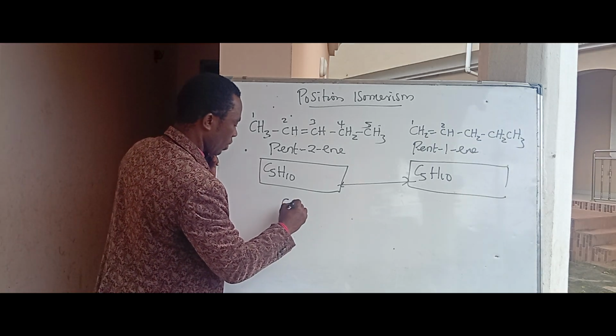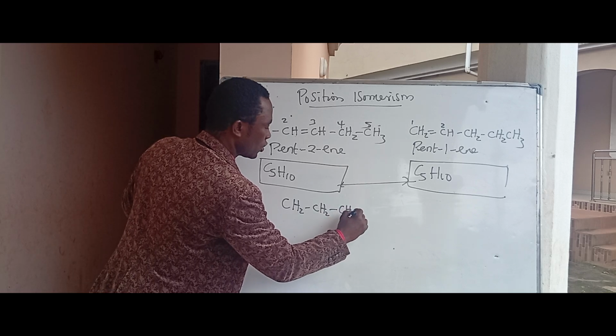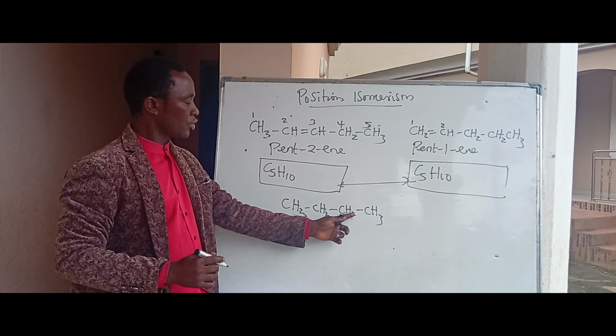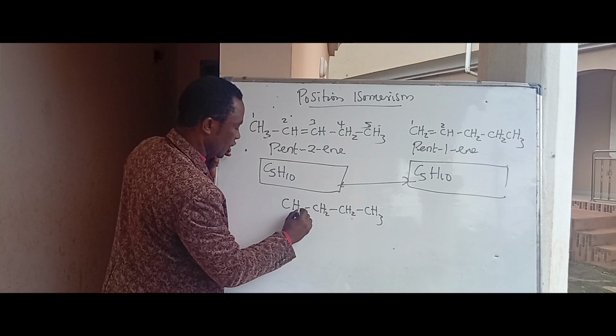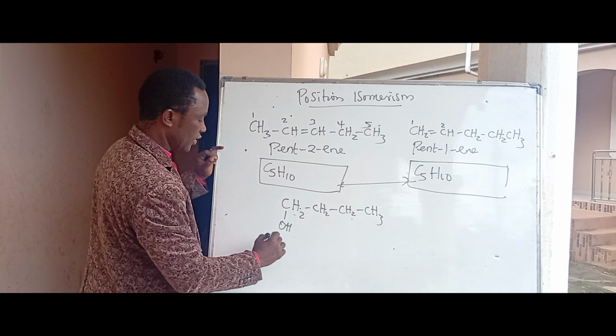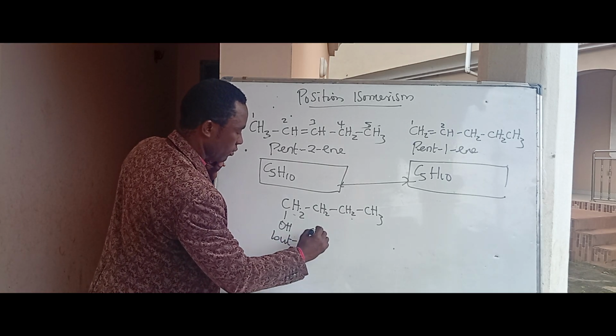The same thing, if you have CH3CH2CH2CH2OH, with the OH on the end carbon, this is butan-1-ol.